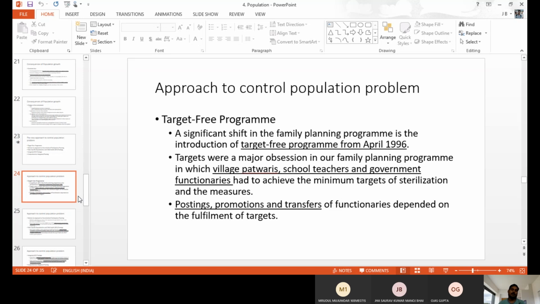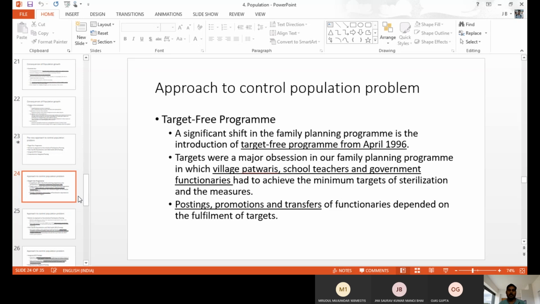When the workers achieve the targets they fix for every staff member, like 5 contraceptives or 5 family planning cases under the recommendation of this anganwadi teacher or municipality worker or primary teacher, then those workers and teachers can get some kind of posting, promotion or transfer because of their work against the population.